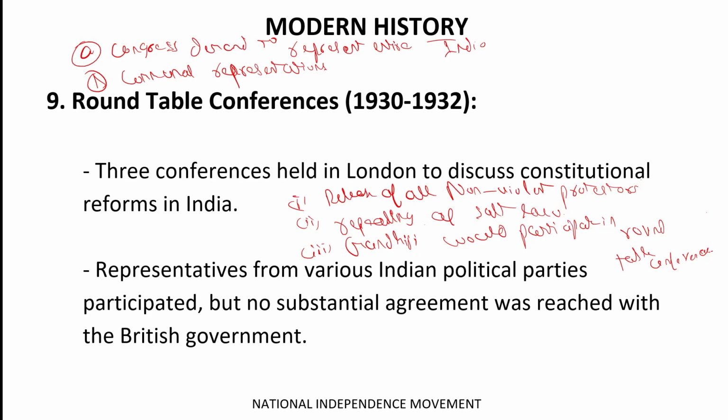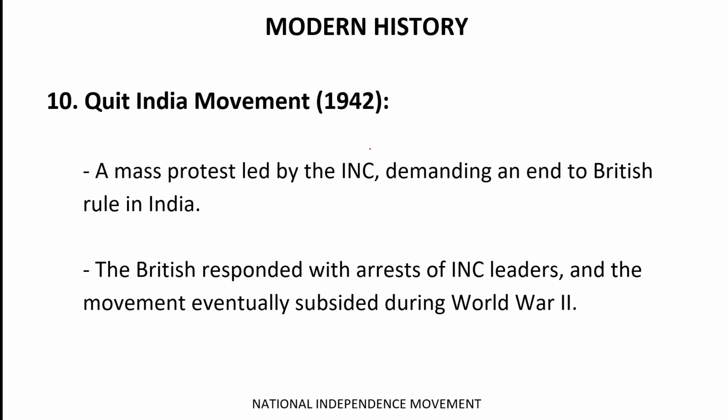The second thing was that the Britishers were basically interested in introducing communal representation. But Gandhiji was against it. So because of this disagreement, the second roundtable conference failed. Got it? Now let's move forward.